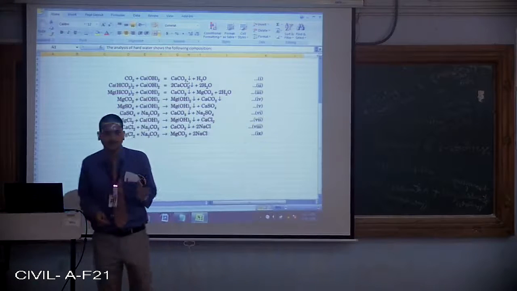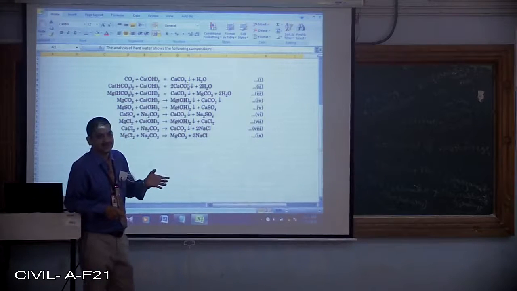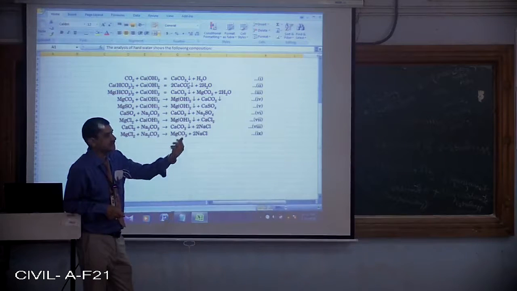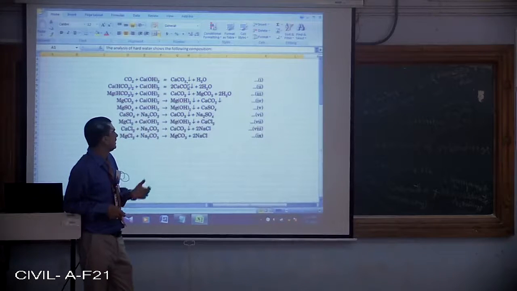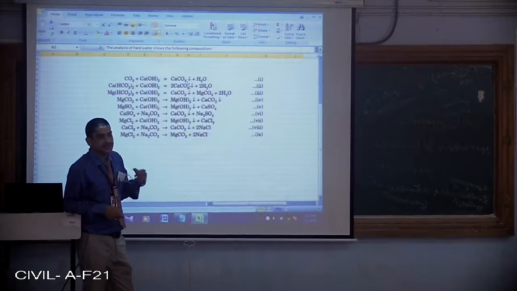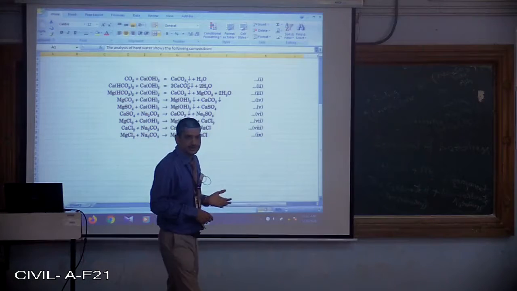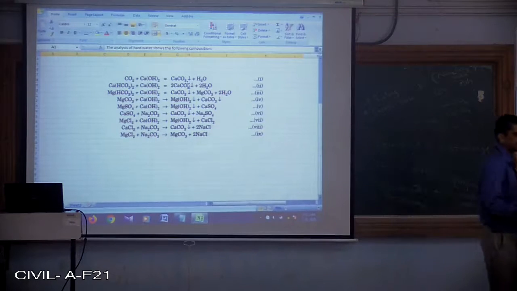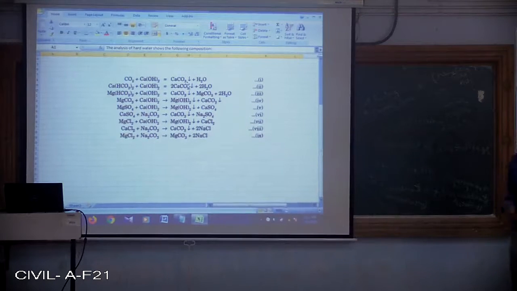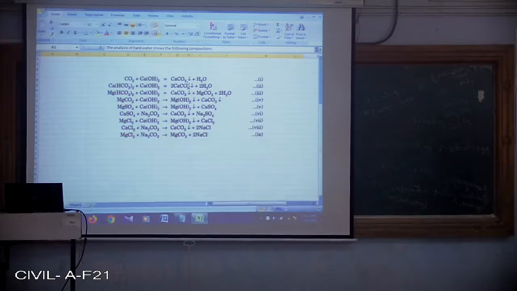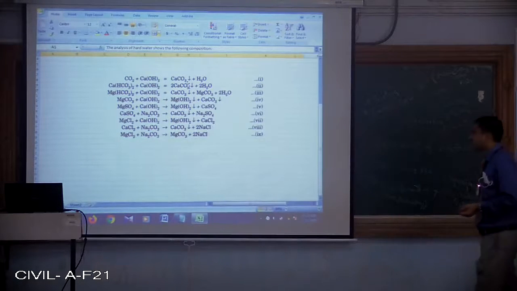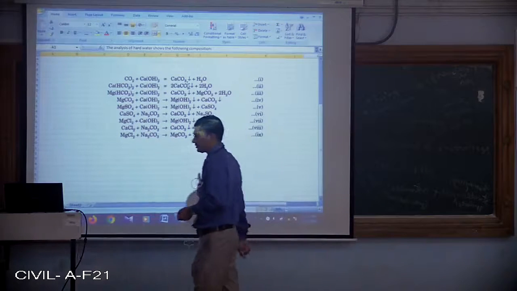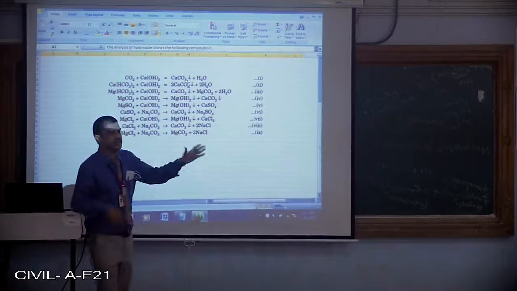Some kind of acidity will be present because once CO2 gets dissolved, the distilled water turns acidic. That means the pH of the distilled water cannot be exactly 7. Practically it will not be 7. It will be slightly acidic, between 5.5 and 6.5, depending on the concentration of carbon dioxide, the quantity of water prepared, and how much is getting dissolved in that distilled water.